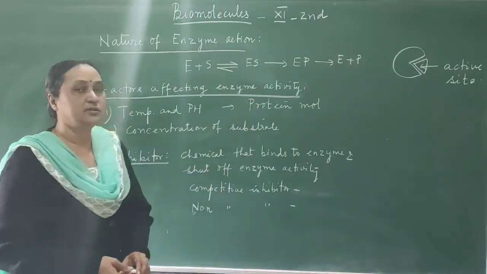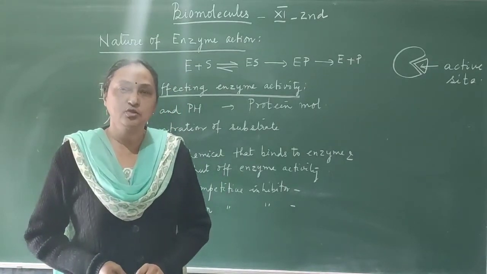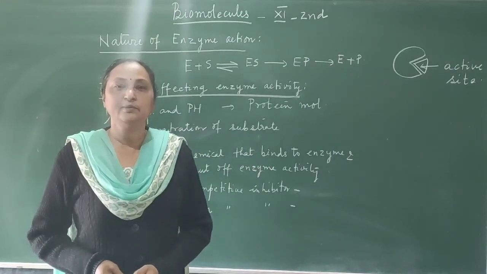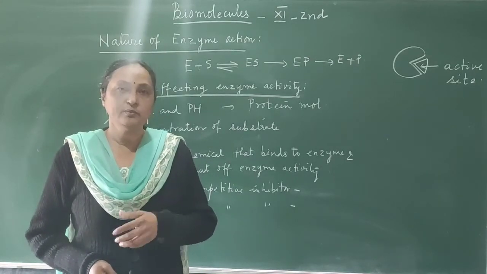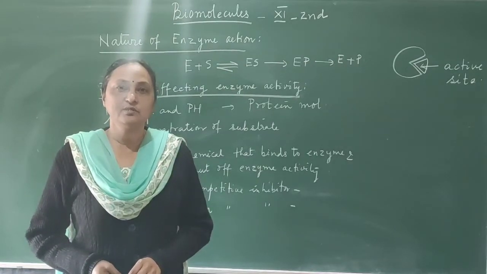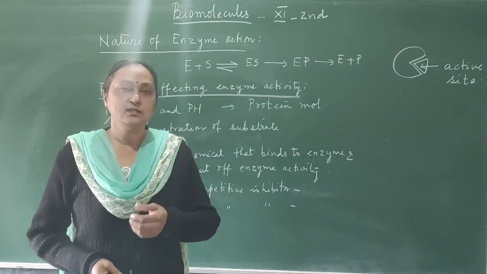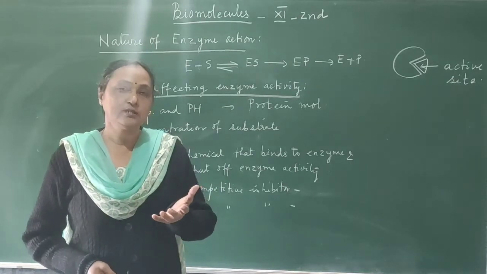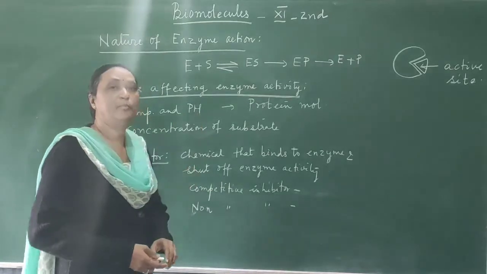Similarly, the pH is another factor. The medium should have the particular pH, either acidic, alkaline or neutral, matching the particular enzyme. If the enzyme is acidic, then the medium should be acidic. If the medium is not acidic, then the enzyme cannot work. For example, in the digestive system chapter you have read that the enzyme liberated in the stomach acts in the acidic medium. And if the medium is not acidic, then the enzymes cannot work. So pH is also another important factor.